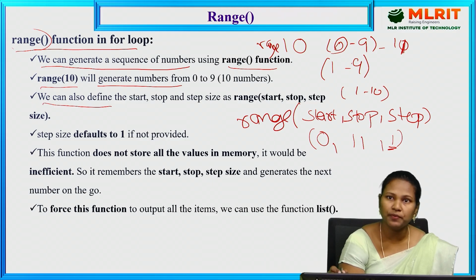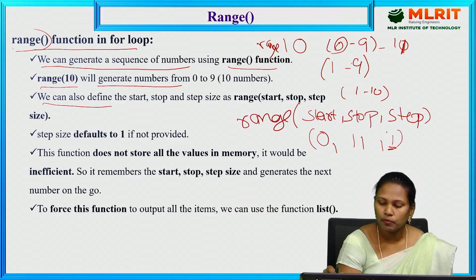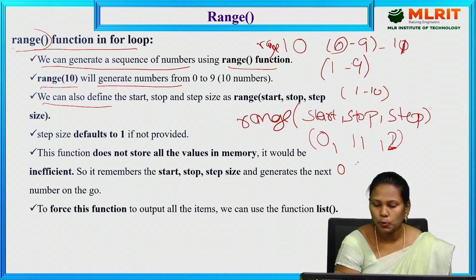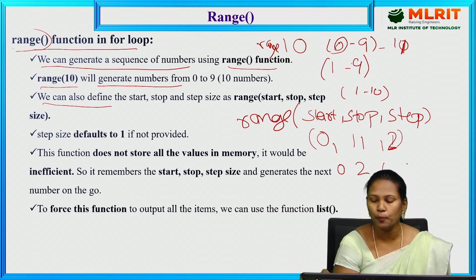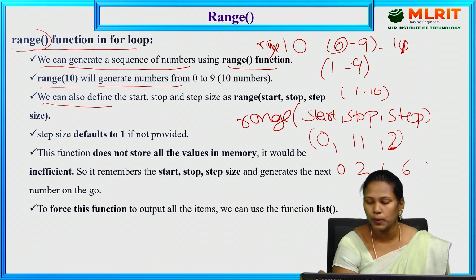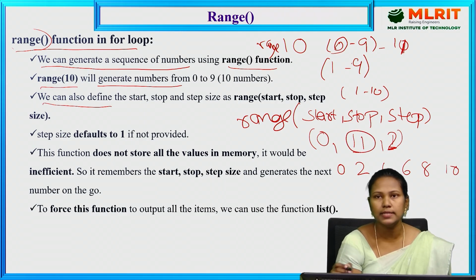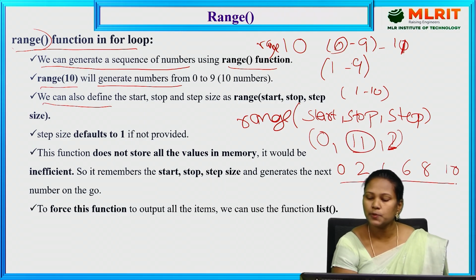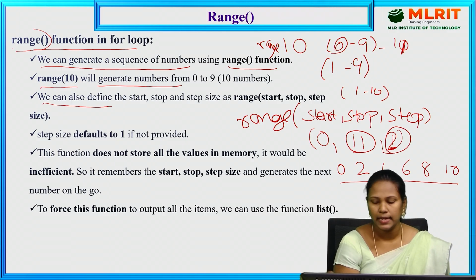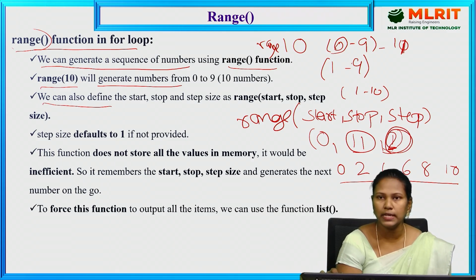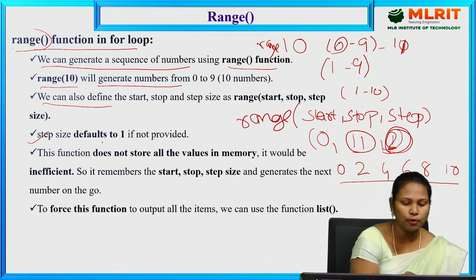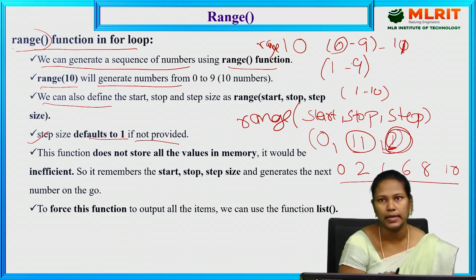If you are specifying increment size 2, it increments from 0. 0 plus 2 means 2. 2 plus 2 means 4. 4 plus 2 means 6. 6 plus 2, 8. 8 plus 2, 10. So the stop index is 11, it stops. In this way, depending on the increment size, it increments the value. If you are not specifying the step size, by default it increments by 1. So step size defaults to 1 if not provided.